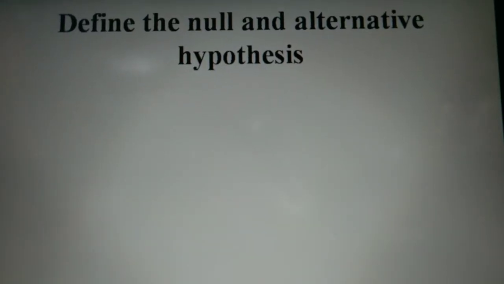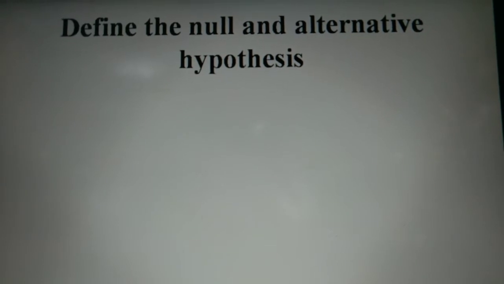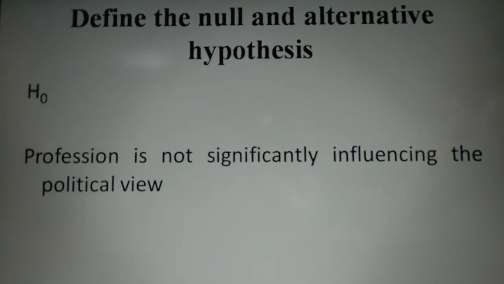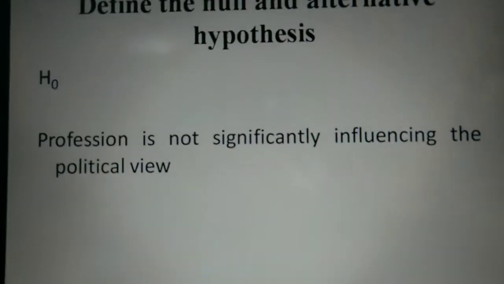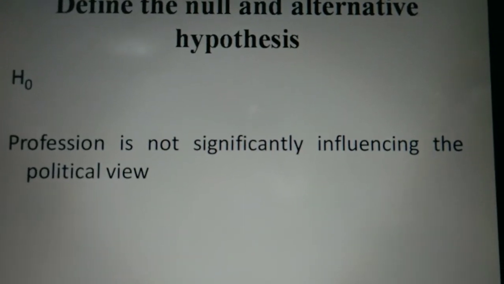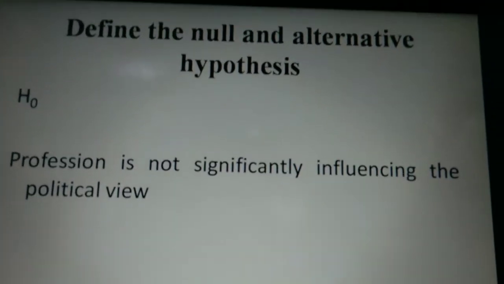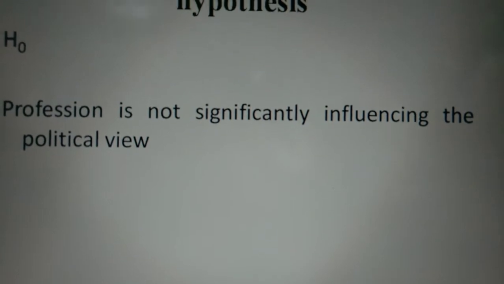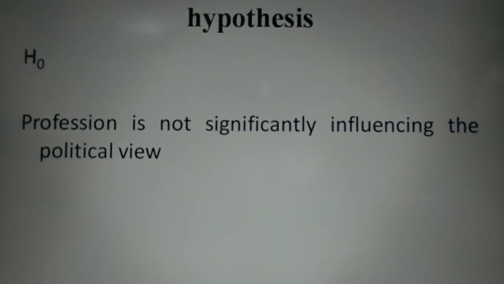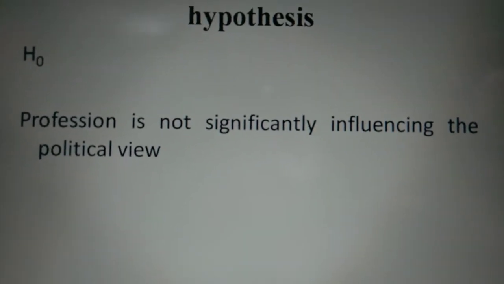So the first step is to define the null and alternative hypotheses. Our null hypothesis is that profession is not significantly influencing the political view, or profession is not significantly influenced by the political view.